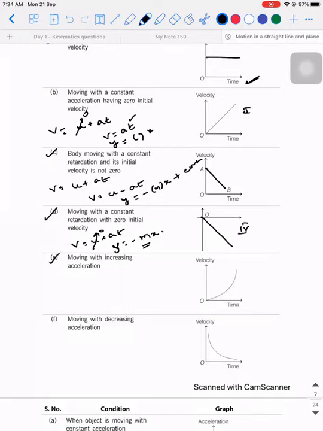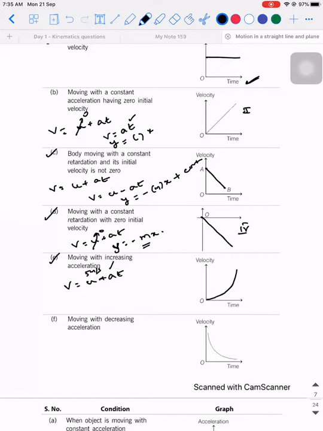When you have an object which is moving with increasing acceleration, then it will be a curve in this way. So v is equal to u plus at. I cannot call it a parabola, but it is going to be some curve, not a straight line anymore. v is equal to u plus at because the initial velocity is a fixed value. If it is going to start with 5 meters per second, it's fixed. But what happens to the acceleration? It is increasing with respect to time.